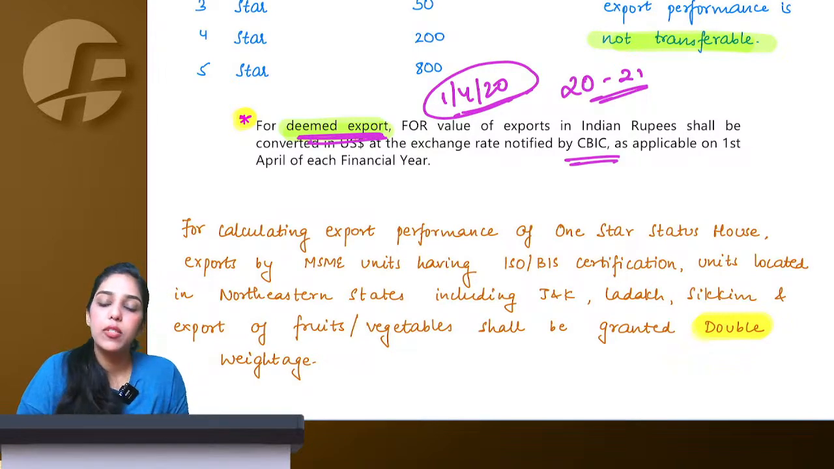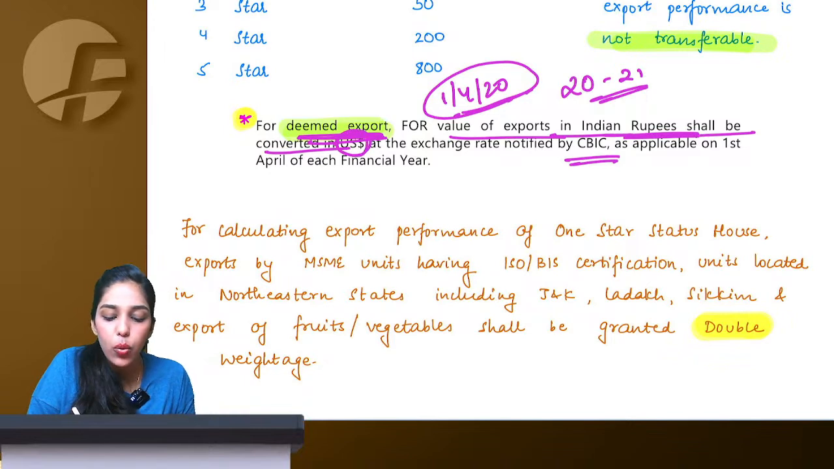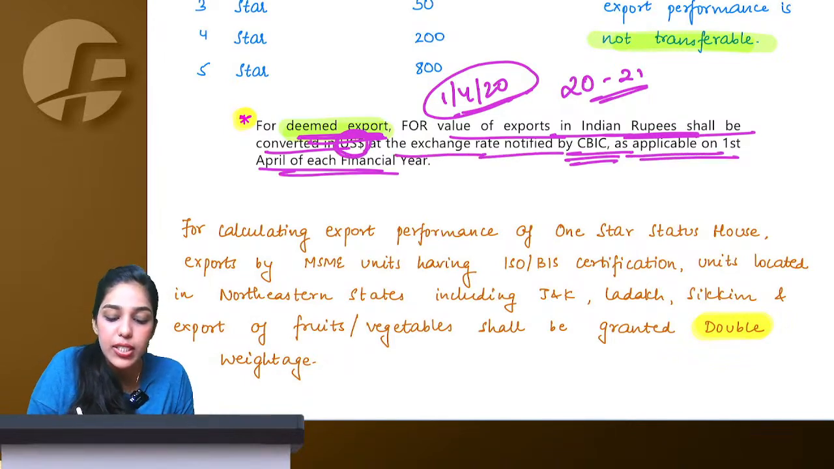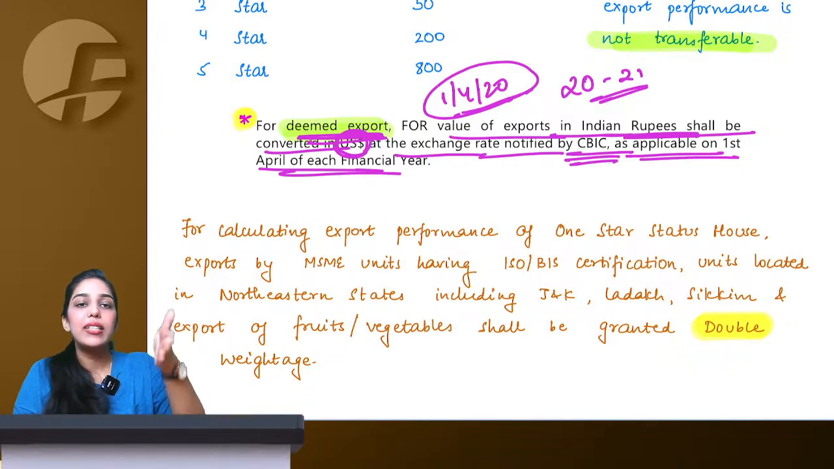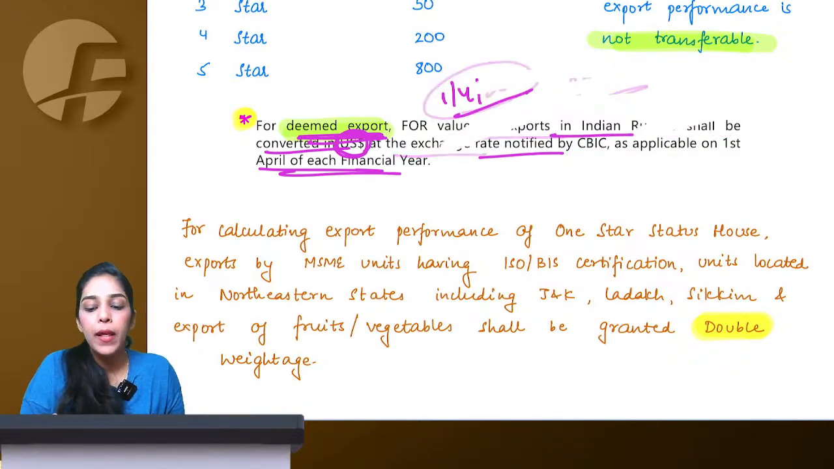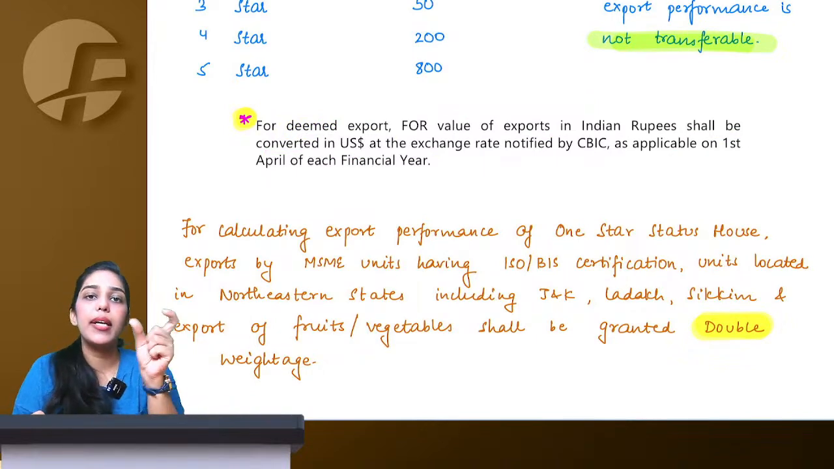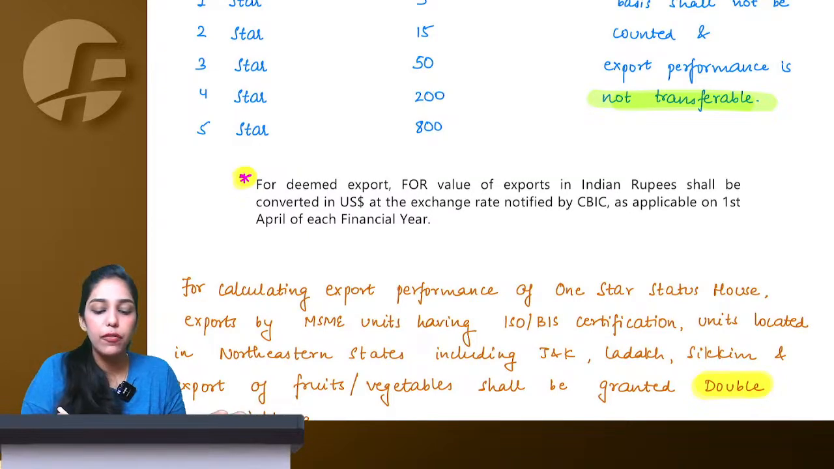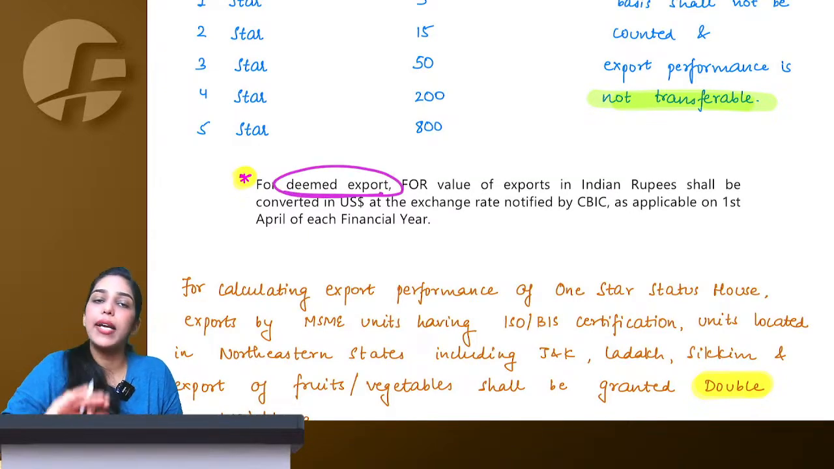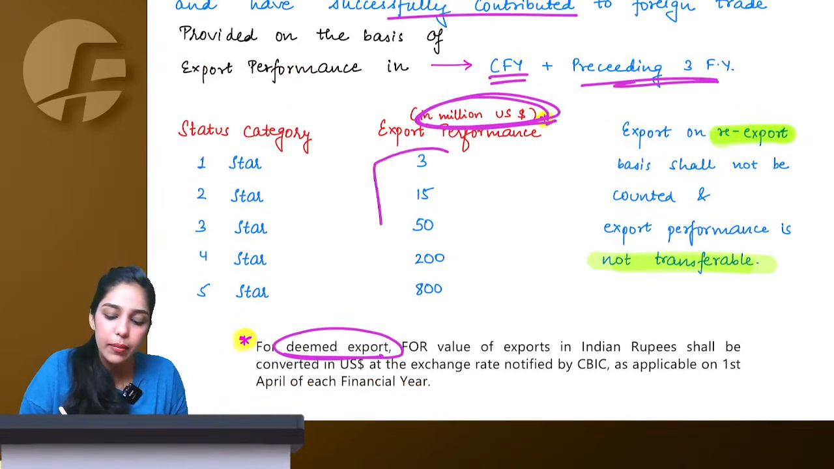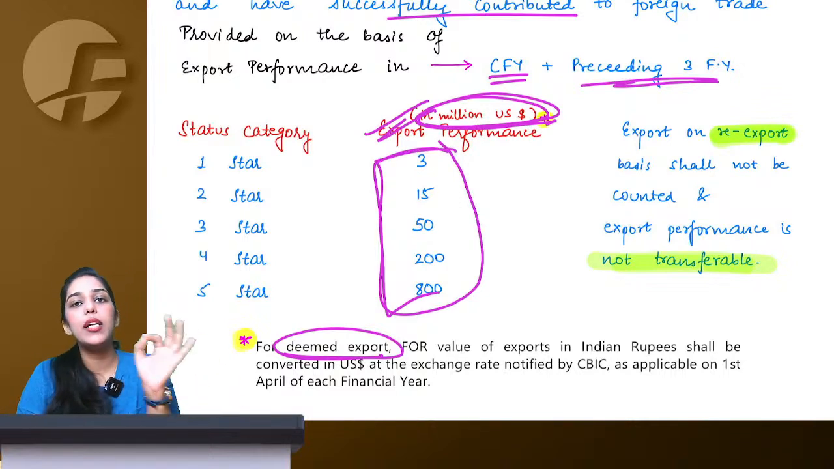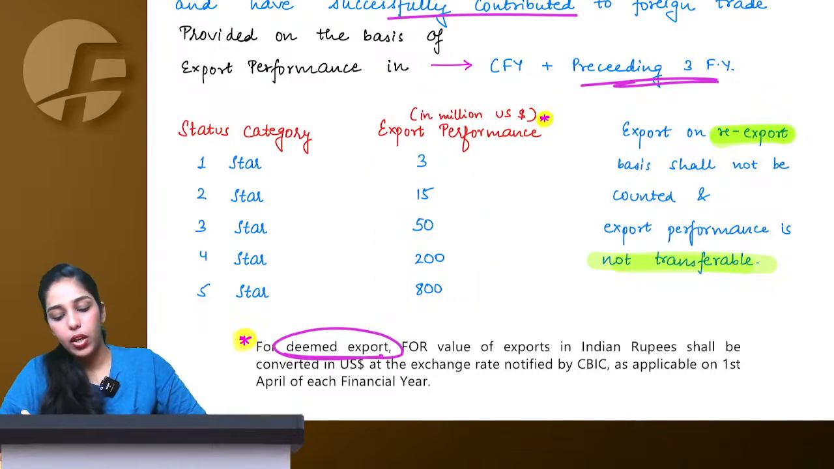So for deemed export, FOR value of export in Indian rupees shall be converted in US dollars at the exchange rate notified by CBIC as applicable on the 1st April of each financial year. So at the start of my financial year only, my forex conversion rate is fixed, and using that rate only throughout the financial year for all my deemed export, I will convert my INR into US dollars, and then ultimately I will calculate whether I have been able to reach my export performance in million US dollars or not.